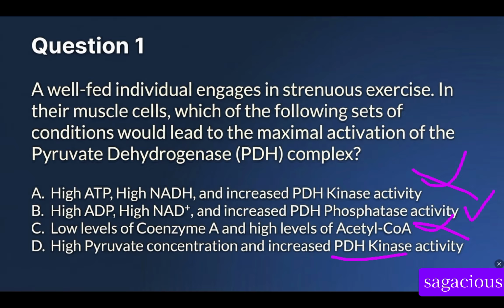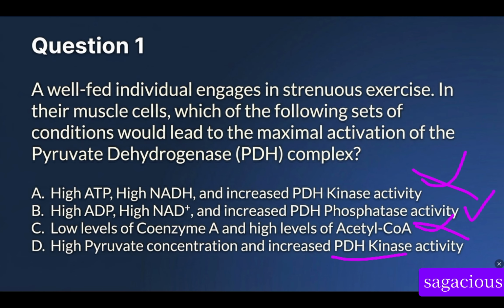And when the ATP level in our body is low, our body will try to make ATP, and the process by which our body tries to make ATP is stimulated by an enzyme known as pyruvate dehydrogenase, and this pyruvate dehydrogenase now converts pyruvate to acetyl-CoA, which will now enter the Krebs cycle to produce the energy our body needs. So high ADP, high NAD positive, and increase in PDH phosphatase activity.